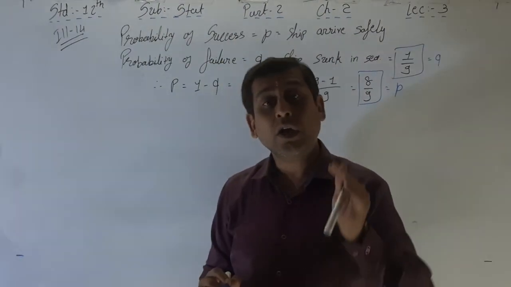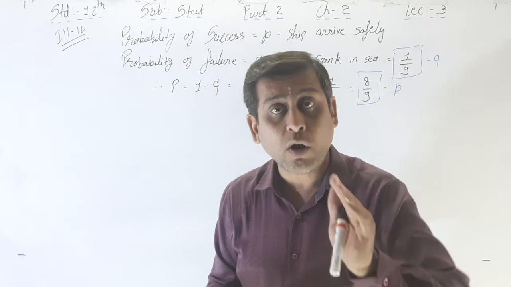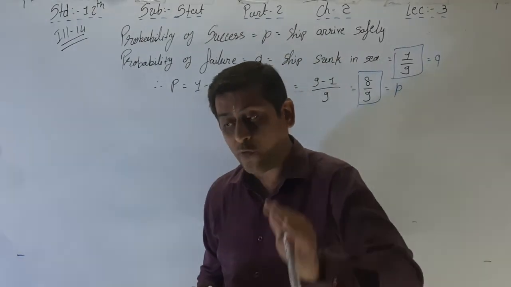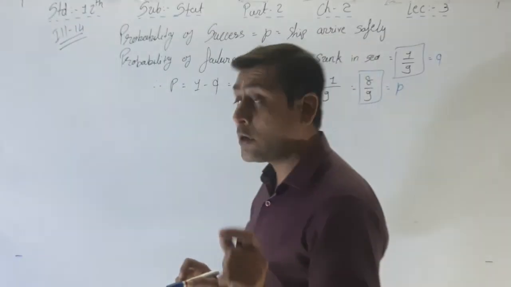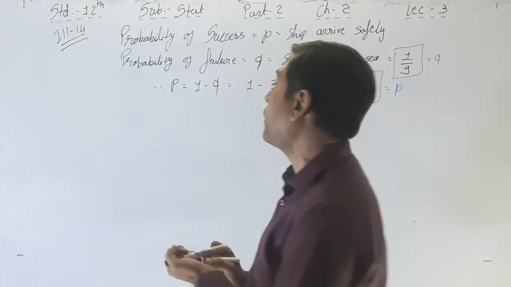Now the question: exactly 5 out of 6. So the total number of Bernoulli trials, that is N, is equal to what here?